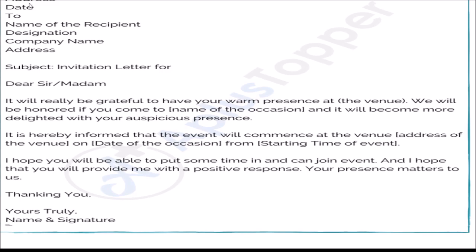So first we have to write the address and date. If we are writing, we have to write our name, address and date. After that, the address of whom we are writing to, their designation, their address. Later, the subject of the letter, then the salutation, which means a respectful word. Later, the body of the letter. The body of the letter should not be very big; it should be concise. And this body consists of three parts. The first one is introduction, the second one content, the third one conclusion.